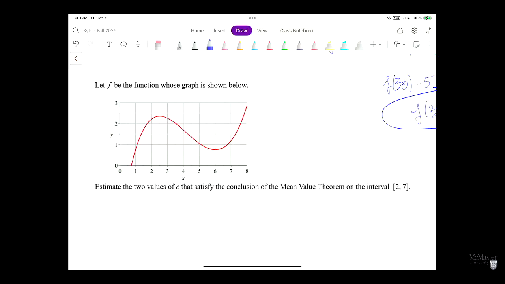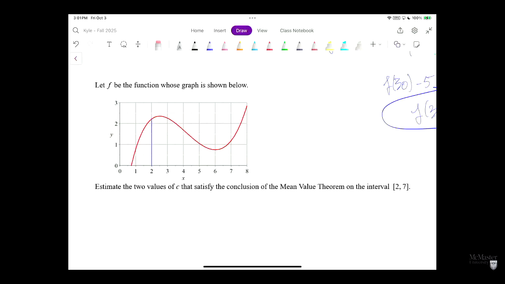Yes! There exists a tangent line. Our function can be approximated by a tangent line. So that's why it's differentiable. Okay, this is important. This is from week 2 and week 3. So this function is differentiable because we can draw a tangent line. So let's try to use the mean value theorem on the interval [2, 7].